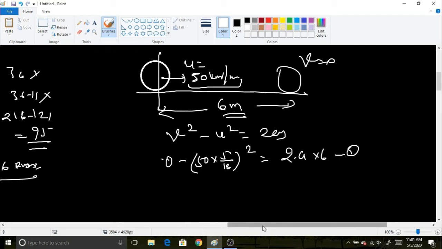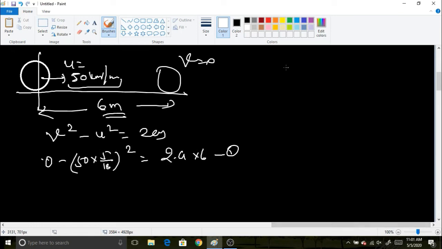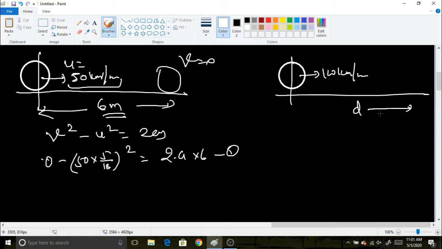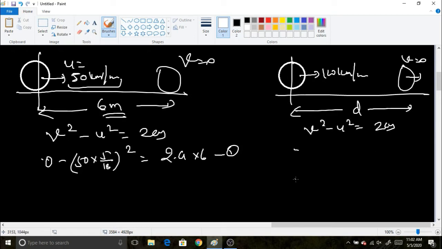Now in the second scenario, the information says that the car is moving with a velocity of 100 km per hour. So we have to calculate at how much distance it is going to stop, with final velocity equal to 0. So we are going to use this equation again: v square minus u square equal to 2as, and the result will be, see here, final velocity is 0, initial velocity will be 100 into 5 by 18 whole square is equal to 2 into a into distance d. Now this is your second equation.